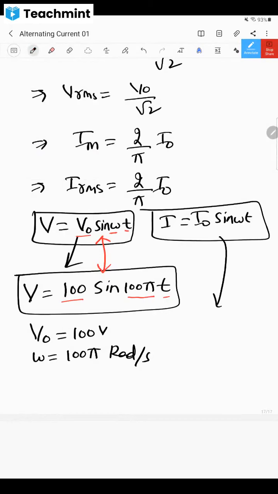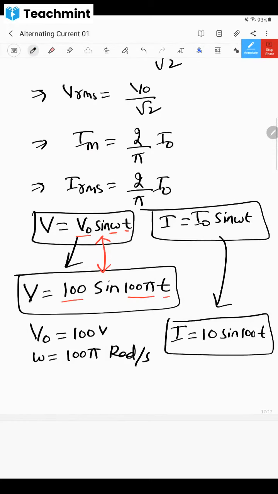Similarly, here also you can write it as I is equal to 10 sine 100 t. It is your wish. However, in the exam, whatever they have given, you are supposed to write like this. If you compare that, I naught is equal to what you will get? 10 ampere. And omega, you get only 100 here. 100 radian per second. Is it understood? According to the situation, you should be able to compare.